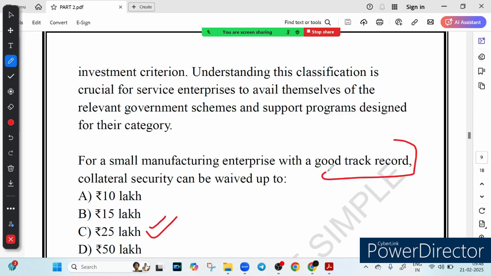good credit history. Track record means what? अच्छा credit history हो, consistently repaid loan on time, and a strong business performance record.